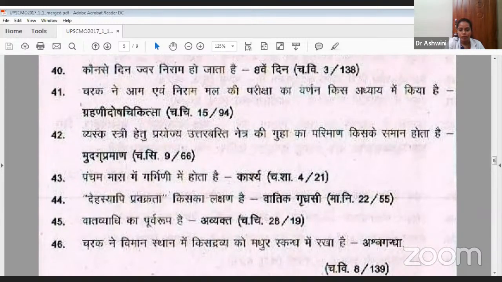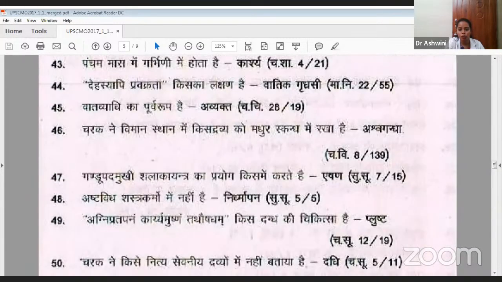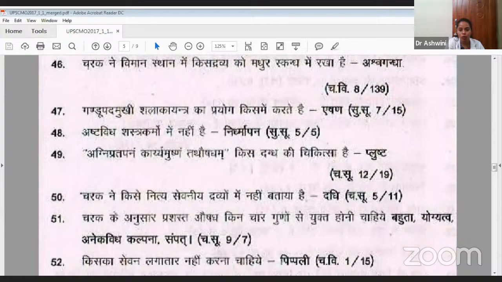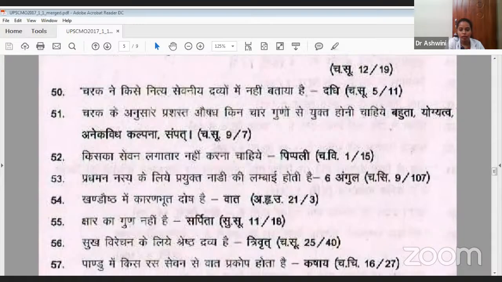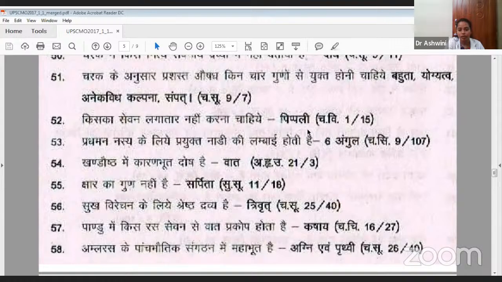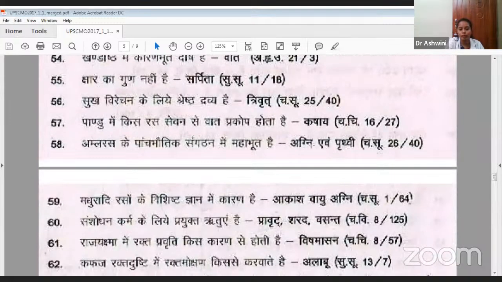And also they have asked raktaja gulma, they have told the shloka and they have asked which is the lakshana of this disease, and even the anatomy also they have asked. Even panchakarma is not there in the syllabus, but they have asked the basti netras, Pradhamanasya Prayukta Nadi, what should be the dimension of the Nadi used for Pradhamanasya? Those also they have asked.